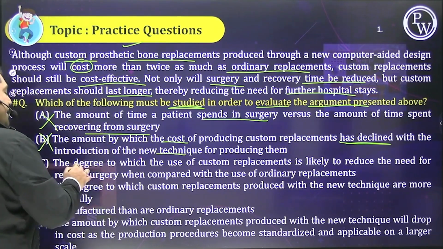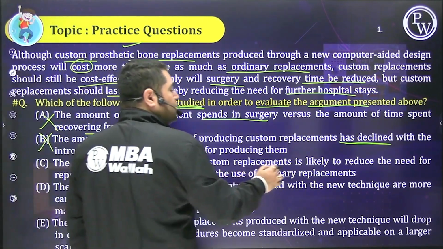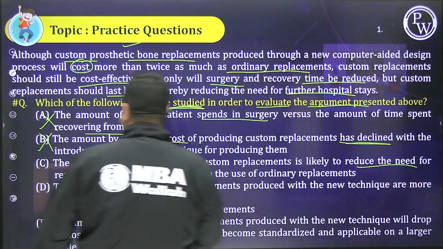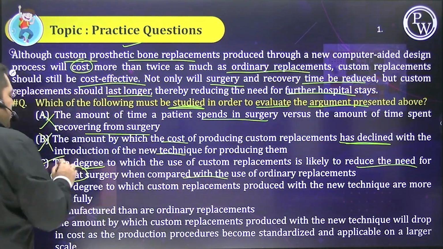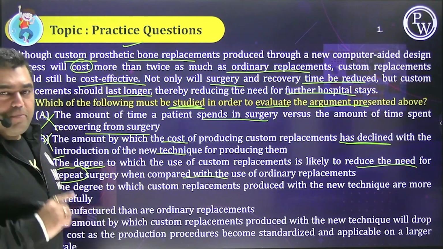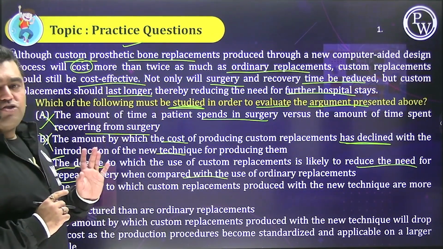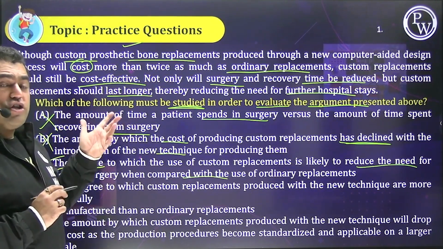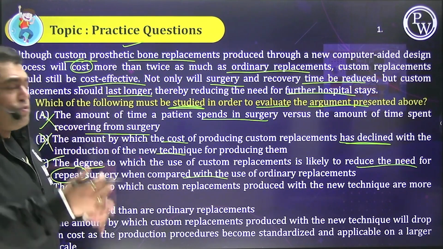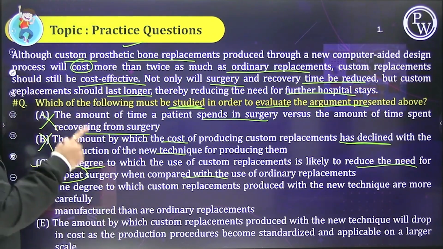C, the degree to which the use is likely to reduce the need for repeat surgery. Wow, people, this is good. Because less repeat surgery means less hospital stay, means faster recovery. Even though this is twice the cost, it will still be cheaper. Ordinary will cost more over time. So C makes sense. And all the keywords are present in C.